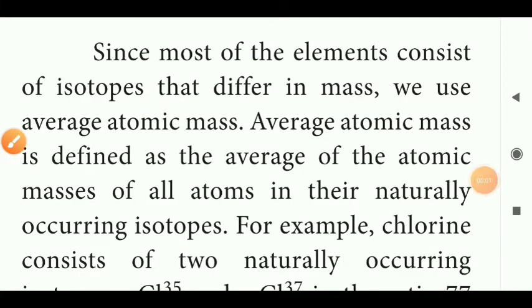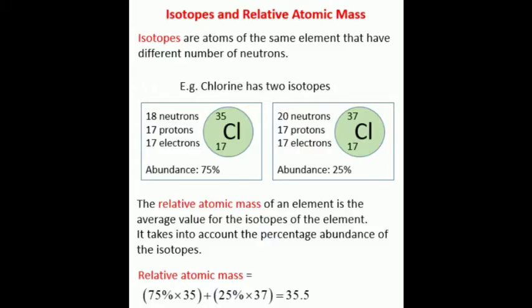Since most of the elements consist of isotopes that differ in mass, we use average atomic mass. Average atomic mass is defined as the average of atomic masses of all elements in their naturally occurring isotopes. The isotopes of chlorine: now we will calculate the average atomic mass of chlorine.